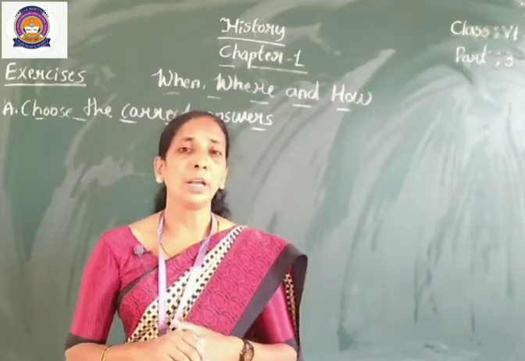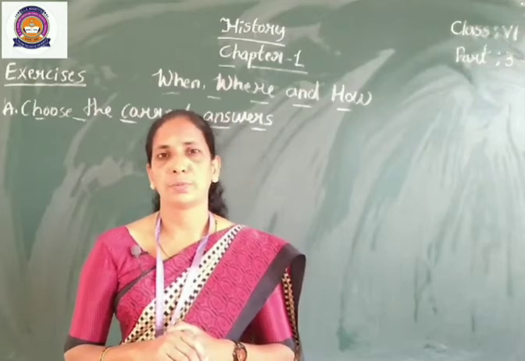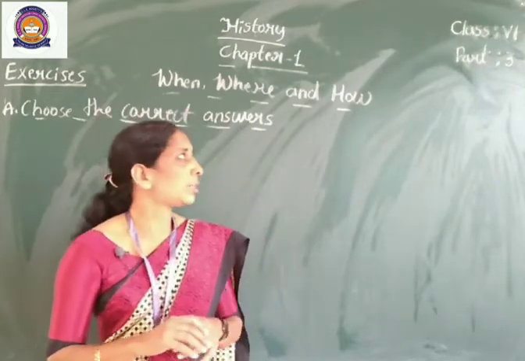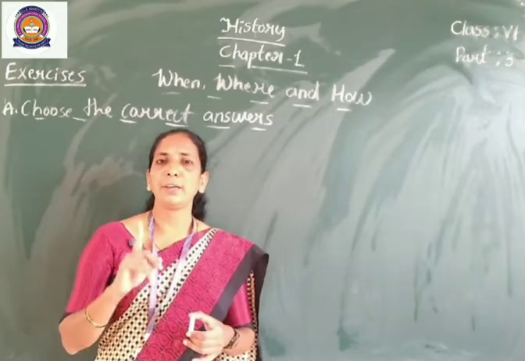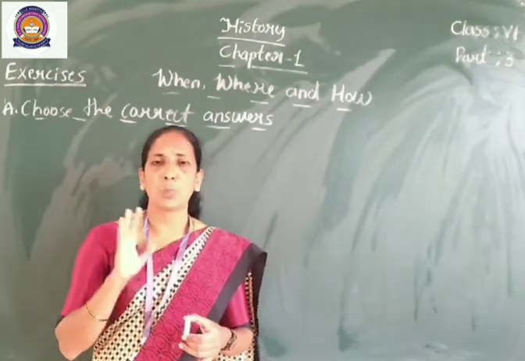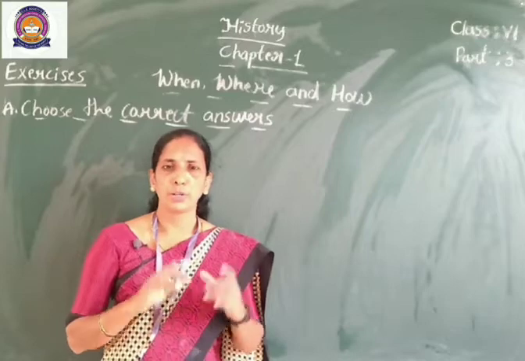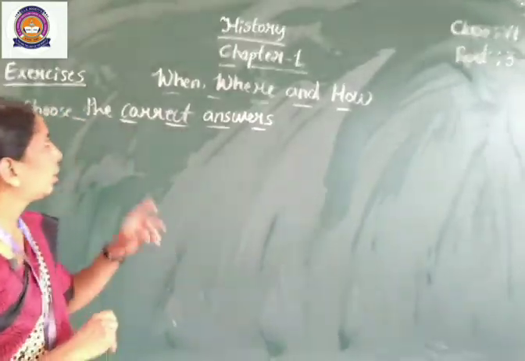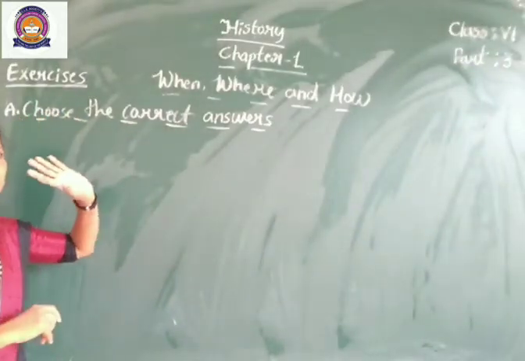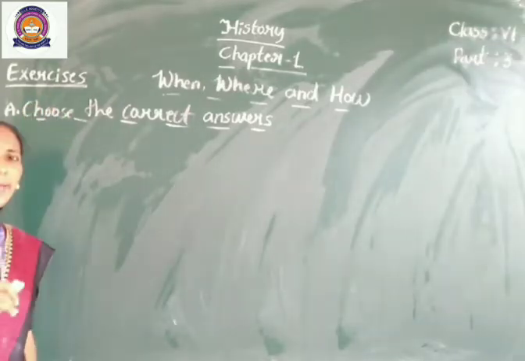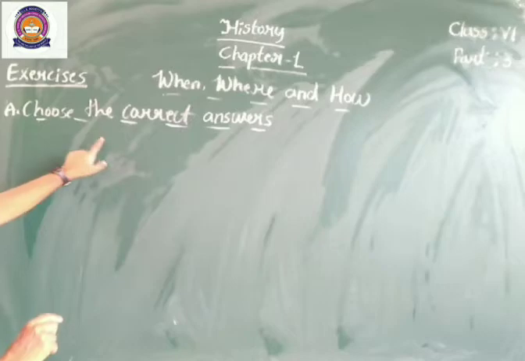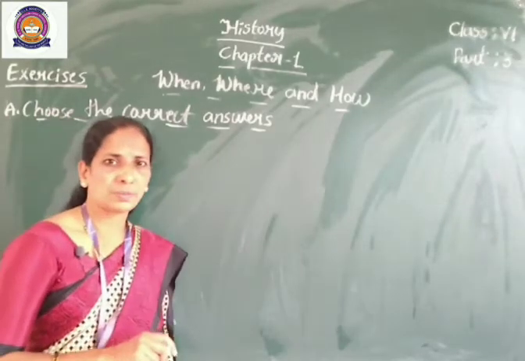So we completed chapter number 1, when, where and how. And today's topic is the chapter number 1 exercise part. Question A, choose the correct answers.